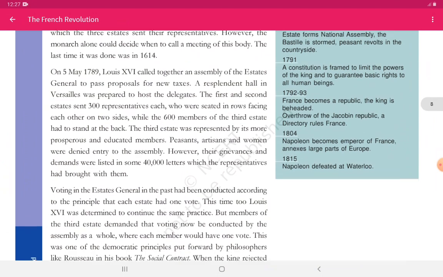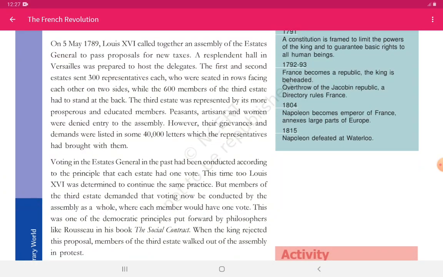A resplendent hall in Versailles was prepared to host the delegates. The first and second estates sent 300 representatives each, who were seated in rows facing each other on the two sides. Now you can see a long table was arranged in which the 300 representatives of each of the estates were sitting opposite each other, while the 600 members of the third estate, which comprised the majority, had to stand at the back. The third estate was represented by its more prosperous and educated members.